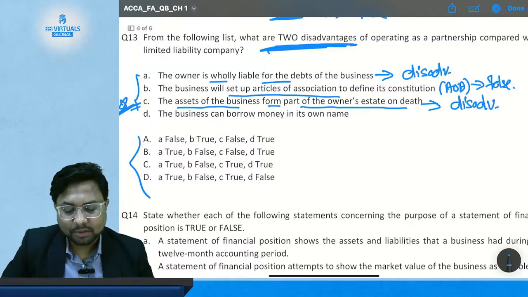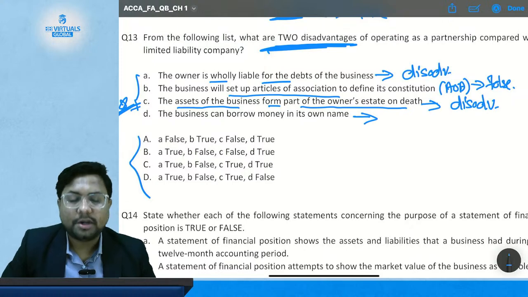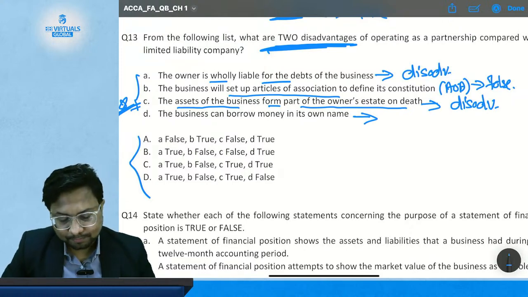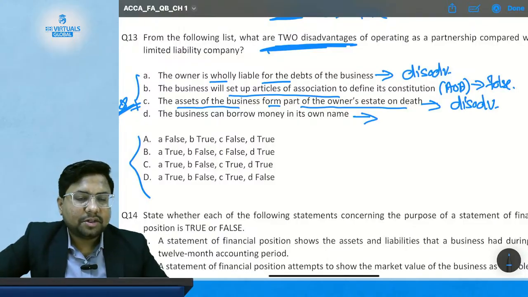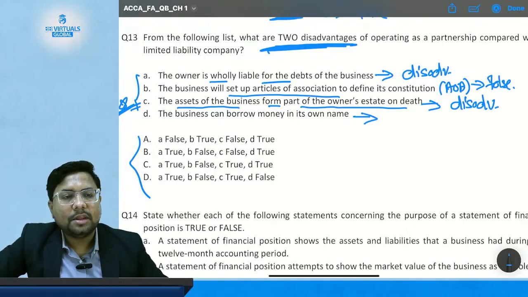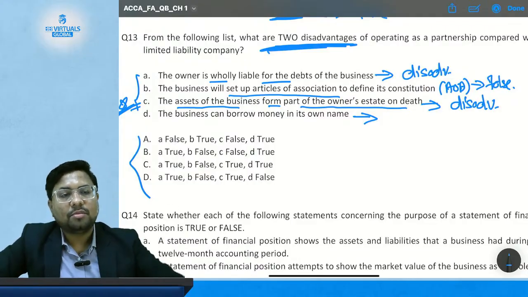Then statement D: the business can borrow money in its own name. Can a partnership borrow money in its own name? Yes, it can.